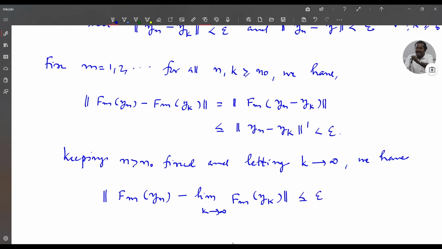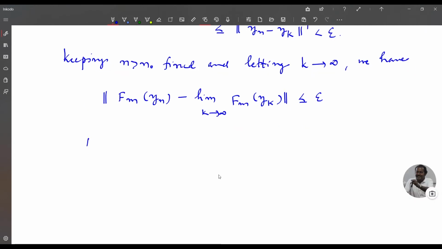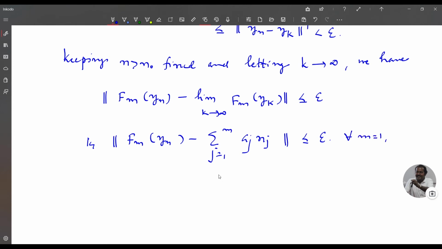Since this is true for all n, k greater than or equal to n naught, that is, norm of fm of yn minus sigma j equal to 1 to m aj xj is less than or equal to epsilon for all m equal to 1, 2, etc. and n greater than or equal to n naught.